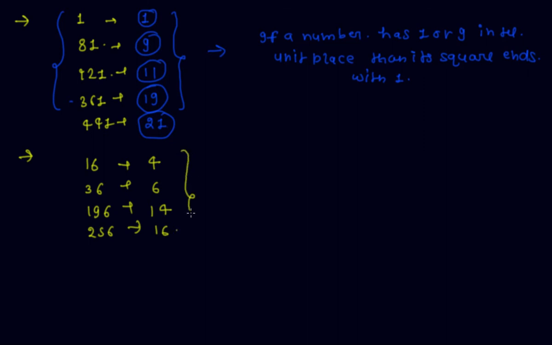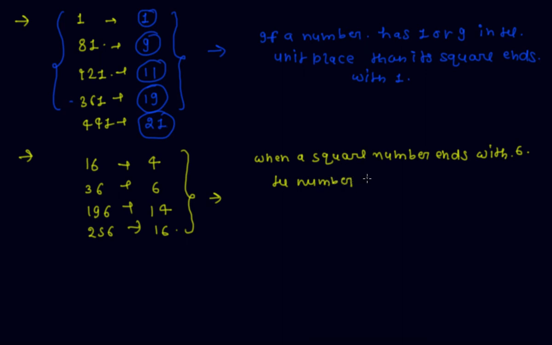Now if you closely observe this table, you find that when a square number ends with 6, then the number whose square it is will have either 4 or 6 in the unit place.